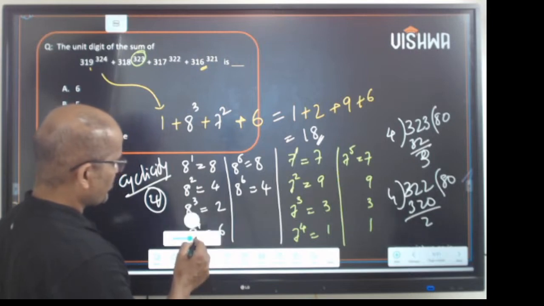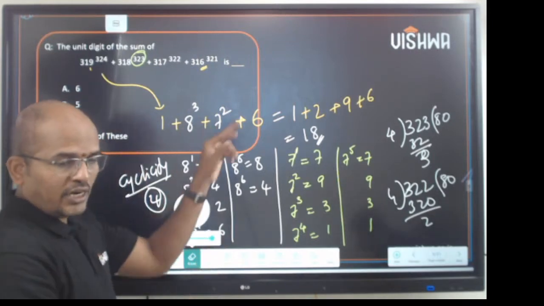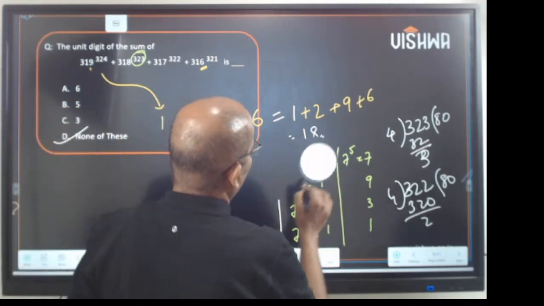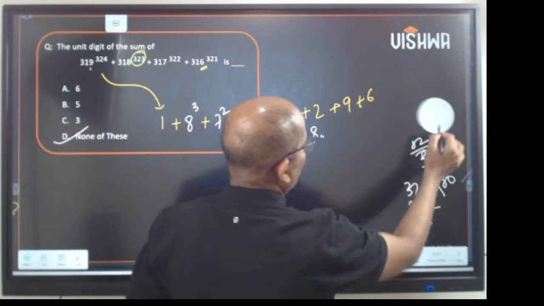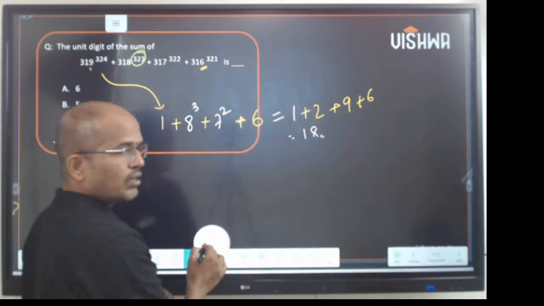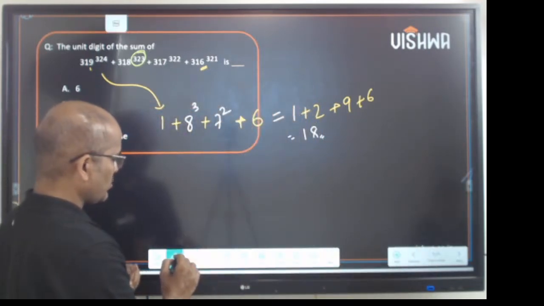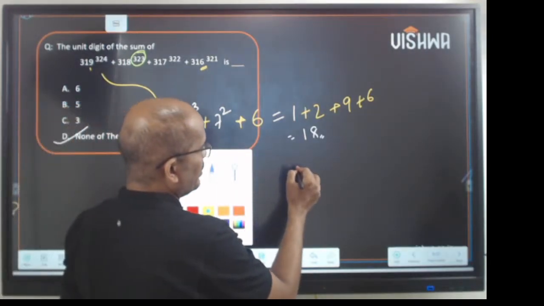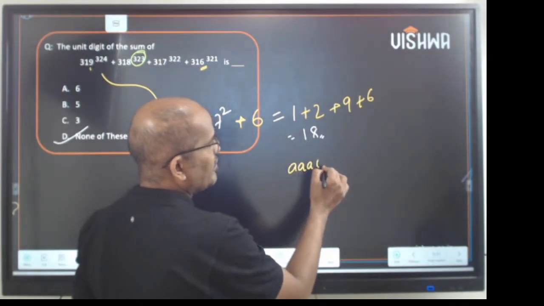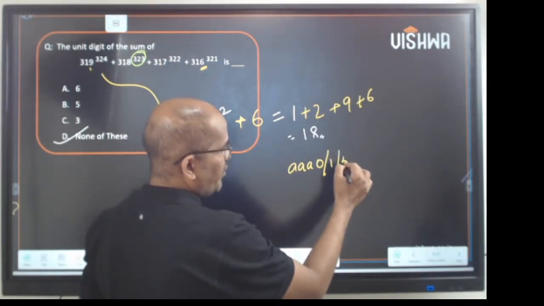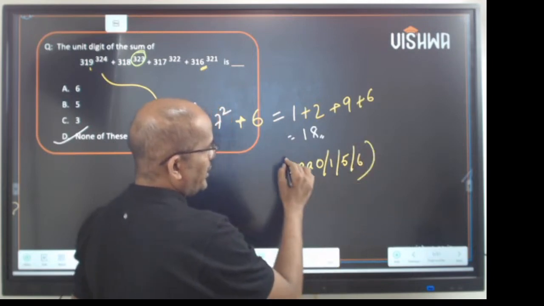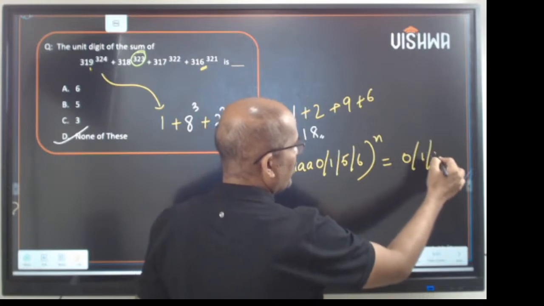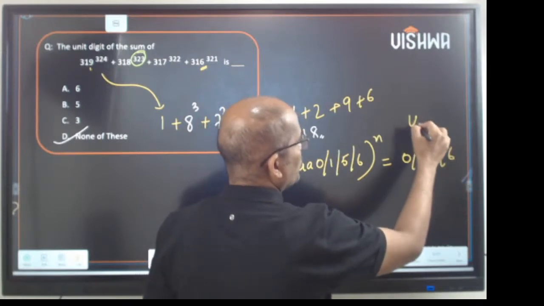I'll give you an example. A number ending with 0 or 1 or 5 or 6 raised to power n will again result in 0 or 1 or 5 or 6, our unit value.